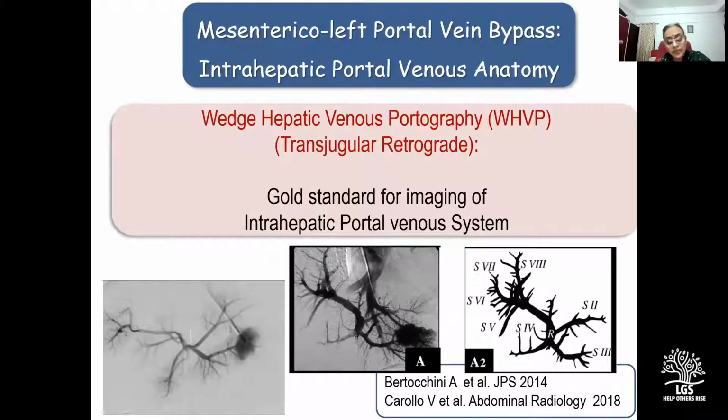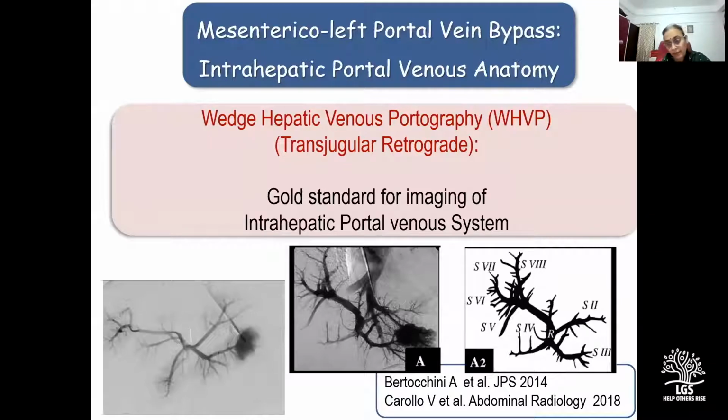Then over a period of time, the preoperative Doppler ultrasound got augmented with a preoperative CT or MR portovenogram combined with an intraoperative direct portography. And then came percutaneous transhepatic direct portography, wherein under ultrasound guidance, the left branch of the portal vein was directly cannulated and contrast was injected into it. But the limitation of this was that often the left branch of the portal vein is hypoplastic, and therefore it was difficult to cannulate. And sometimes a collateral in the recess of Rex was mistaken for the left branch of the portal vein.